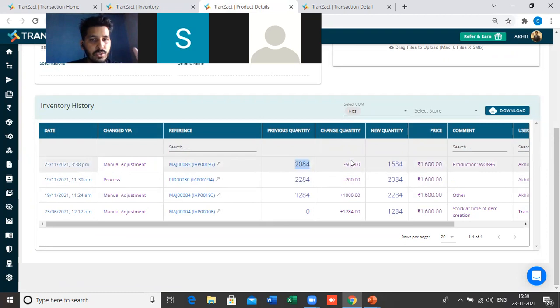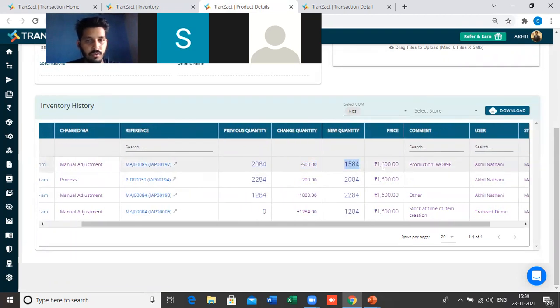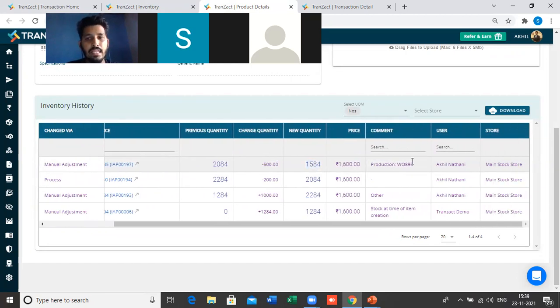The previous quantity was 2084 and we have reduced it by 500, so it shows 1584. The price will come automatically. And in the comment, you will see again that we have used this in the production of work order number 896.